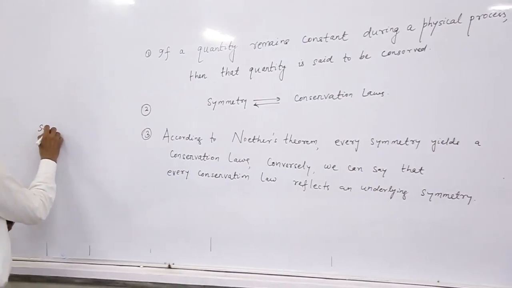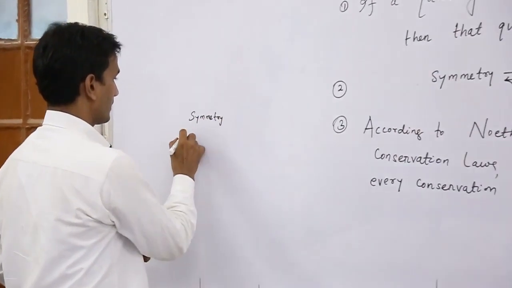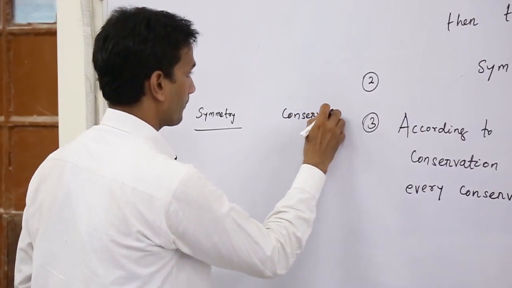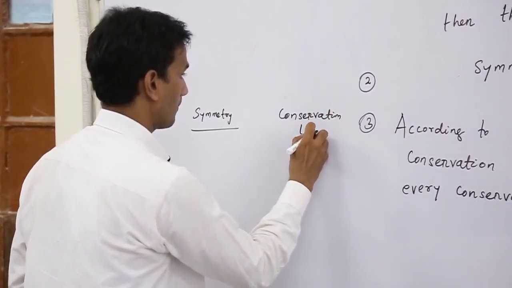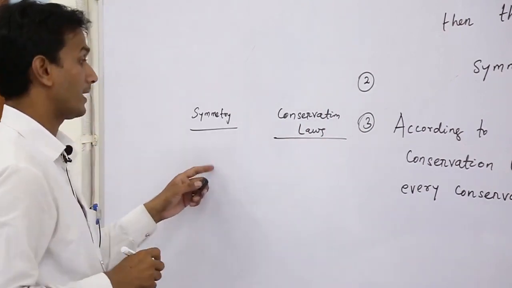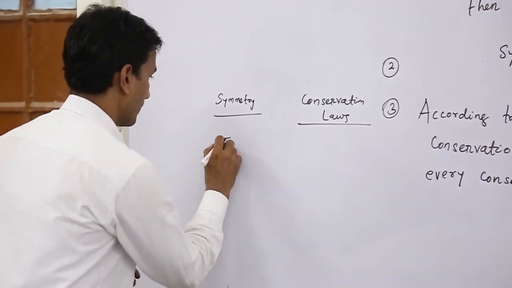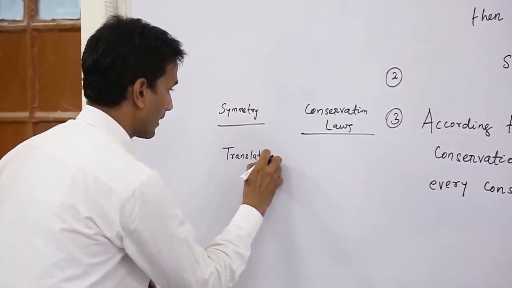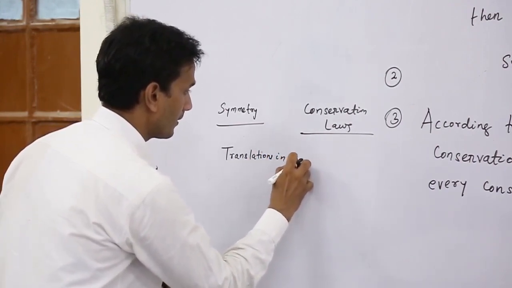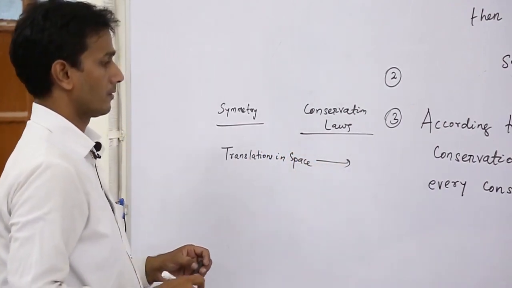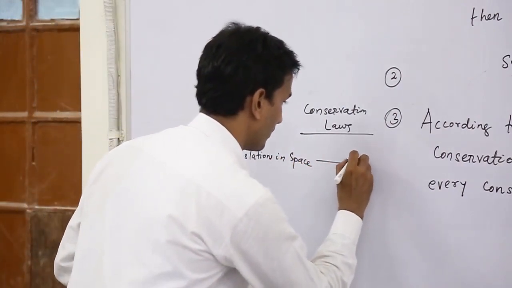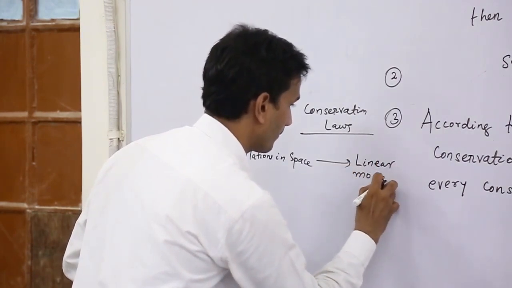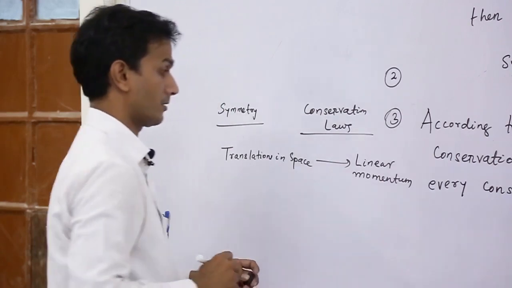So here we can say, symmetry and conservation laws: if there is a symmetry in translations in space, it leads to linear momentum being conserved.